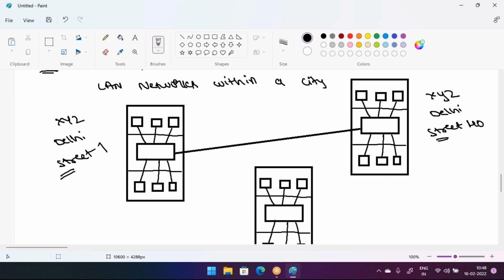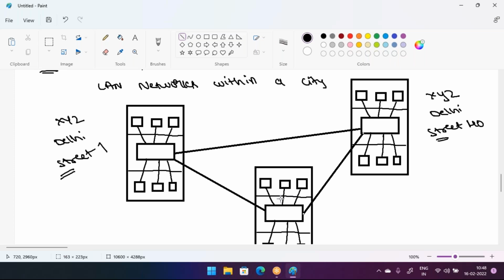So then, what can I do now? Between branch 1 and branch 3, I can take one cable. Between branch 2 and branch 3 also, I can take one more cable. Then only they will be able to communicate with each other.